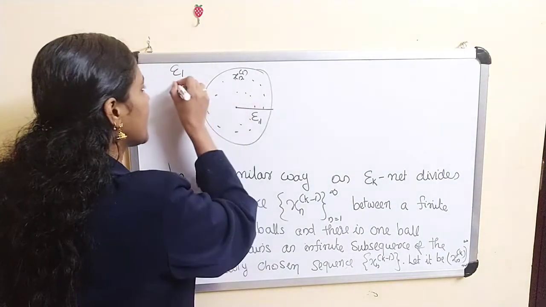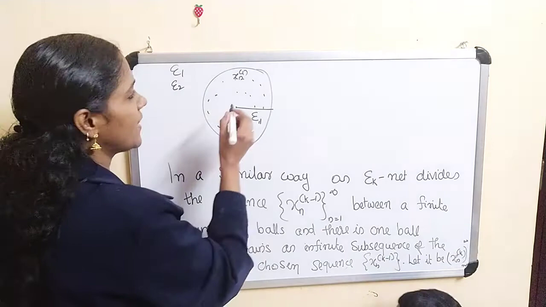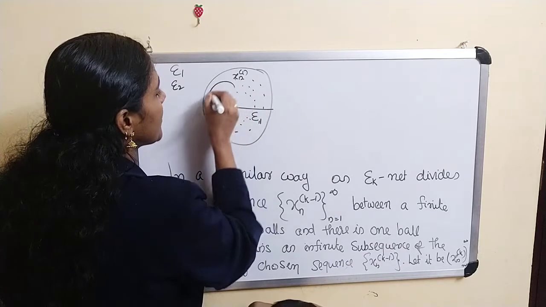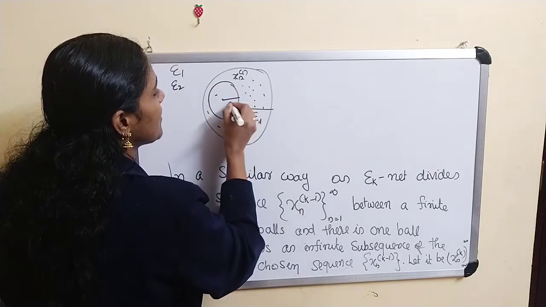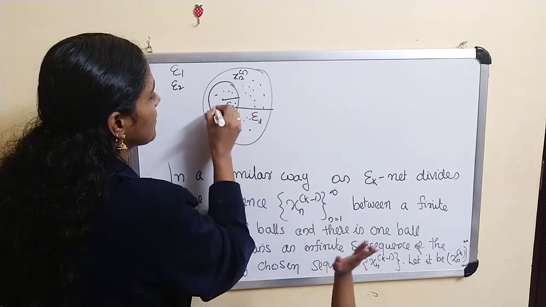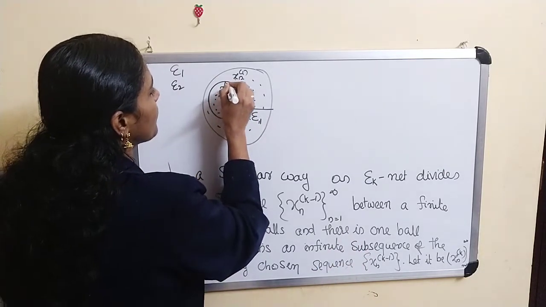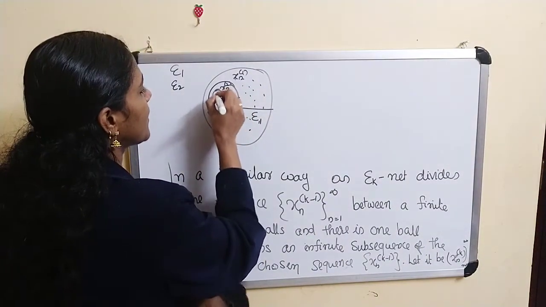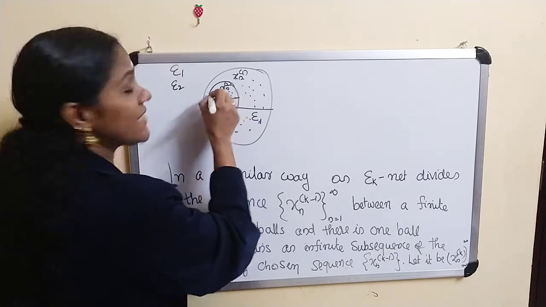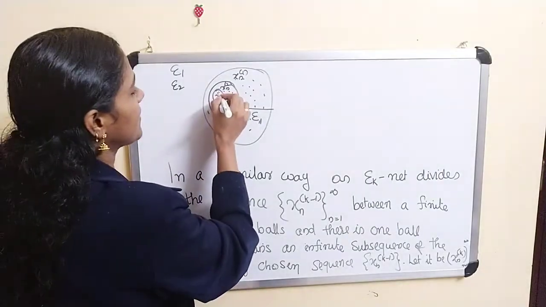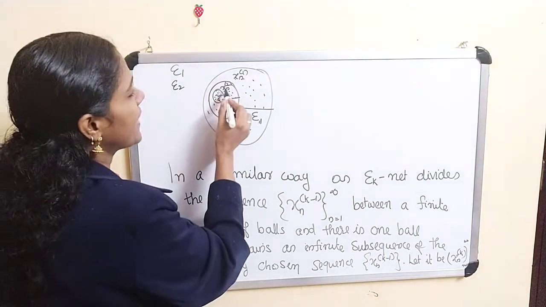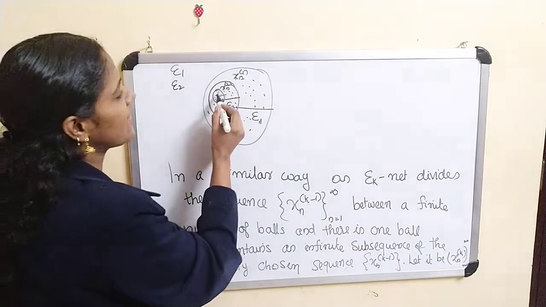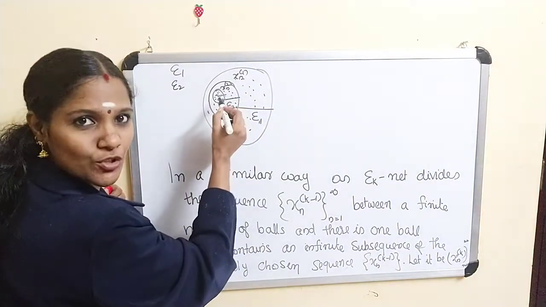After that, if you take an epsilon 2 net, you can find a ball with radius epsilon 2, and these sequence points are called xn2. Then there exists some epsilon 3 and sequence xn3. Actually xn2 is a subsequence of xn1, and xn3 is a subsequence of xn2.